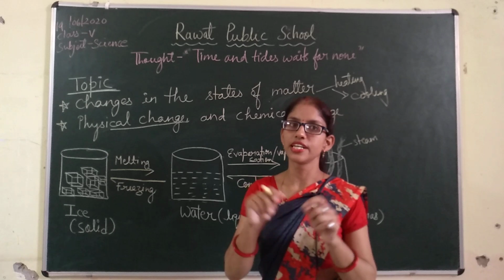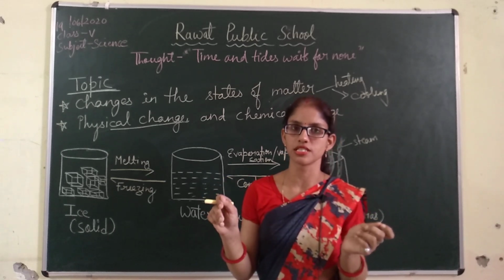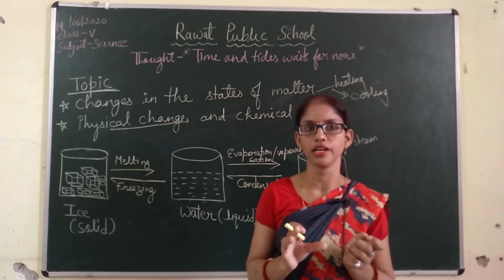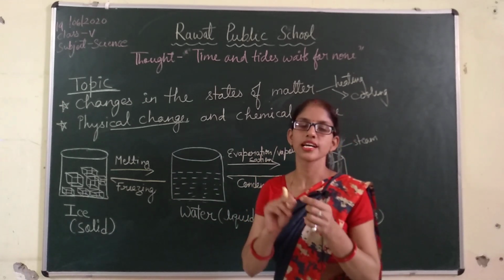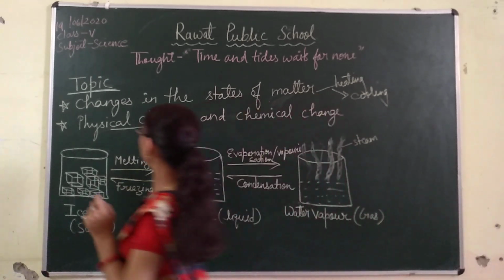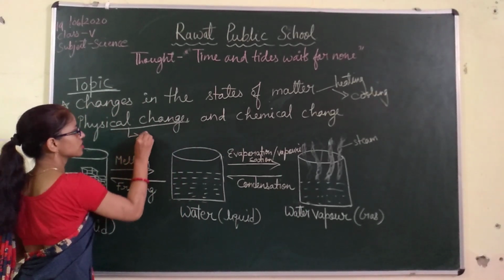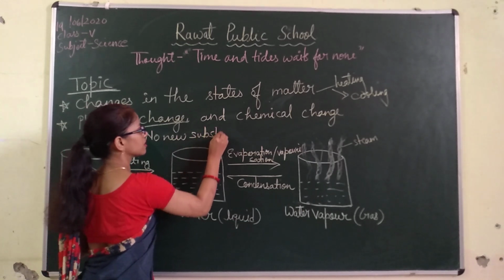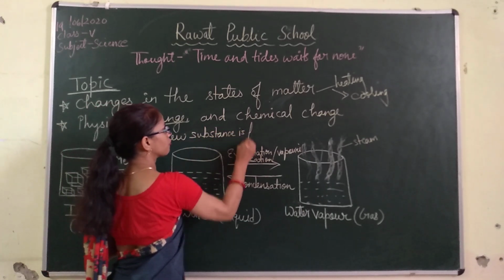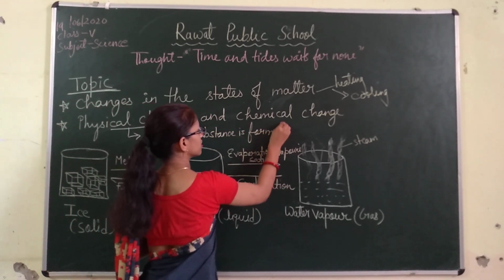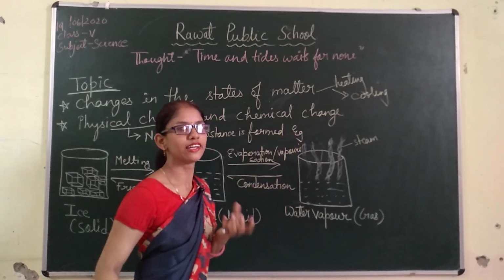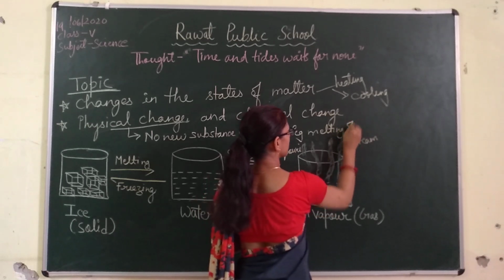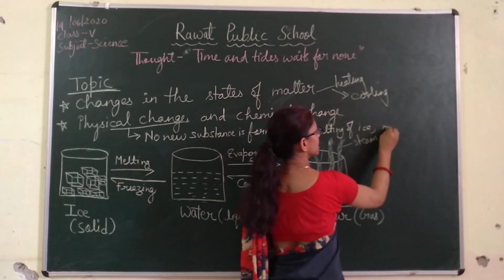For example, if we tear a paper into 2-3 pieces, it is also a physical change, because it remains paper; only the size is changed. So in physical change, no new substance is formed. Examples: melting of ice, melting of wax.